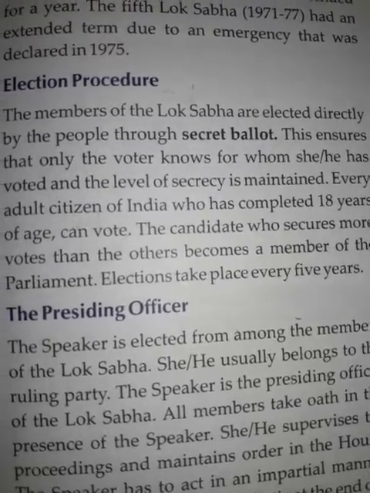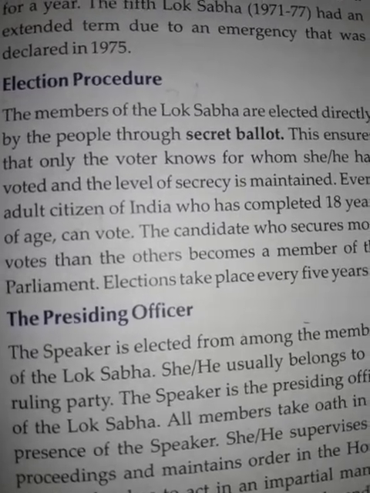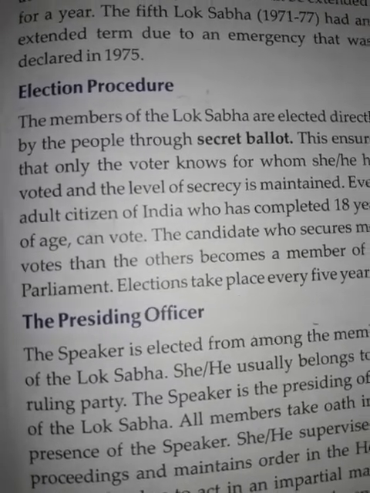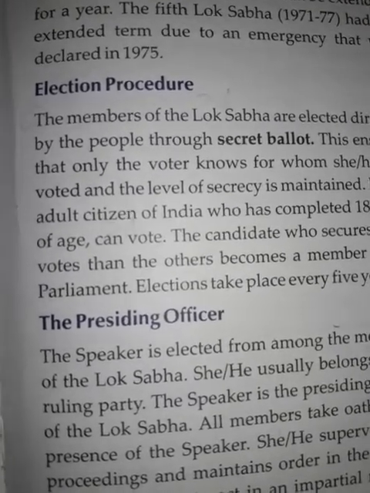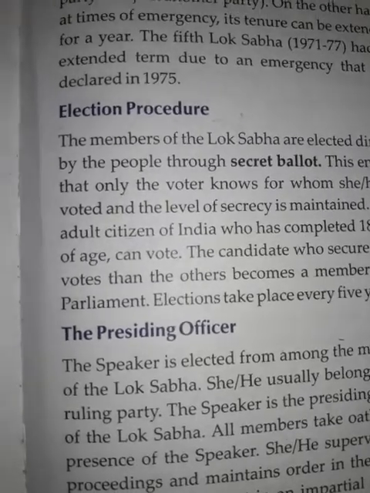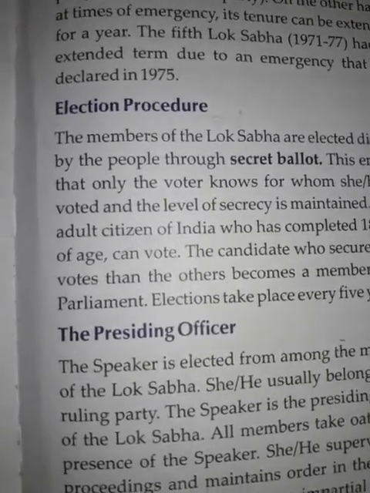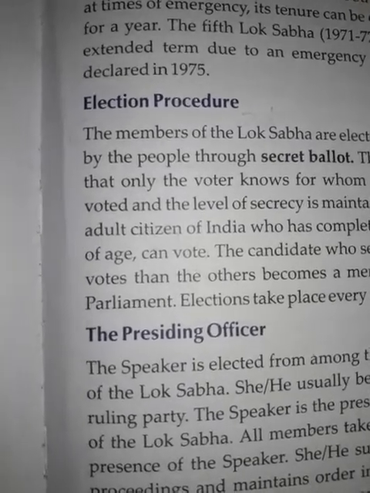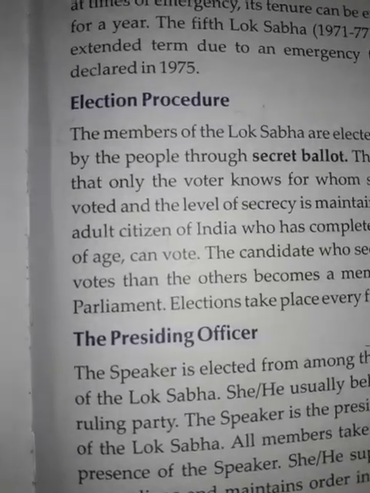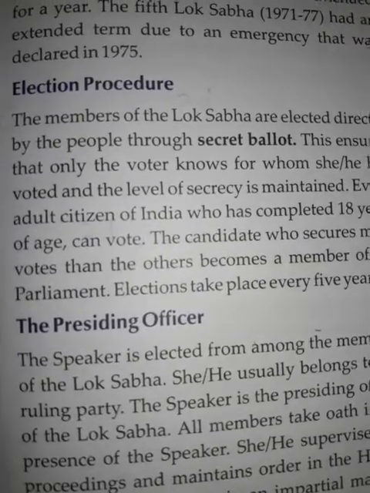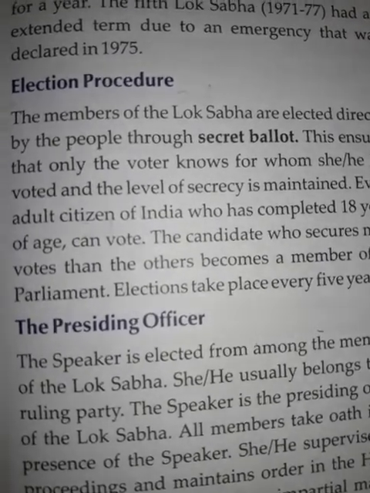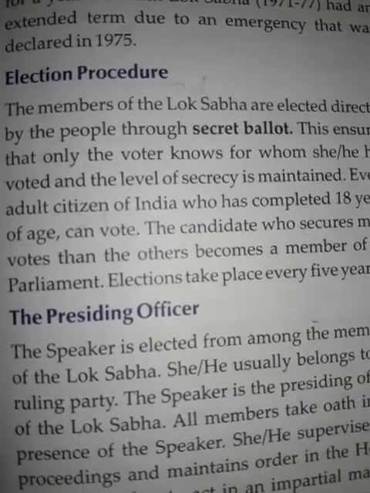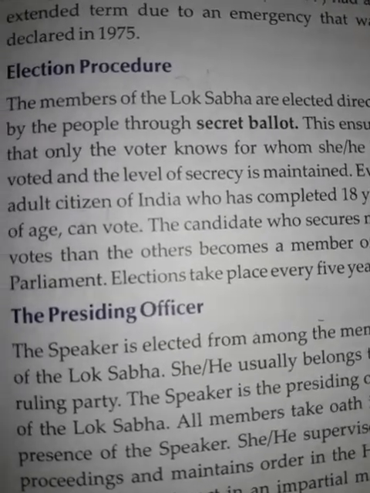The election is direct by secret ballot so that nobody is threatened or coerced into voting for a particular party or an individual. The Election Commission, an autonomous body elected by the President of India, organizes, manages, and oversees the entire process of election.